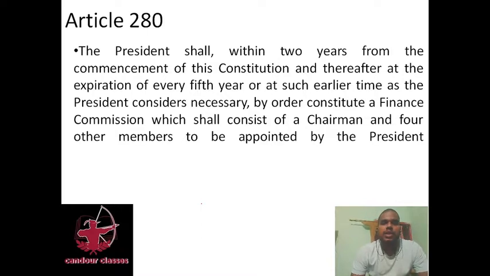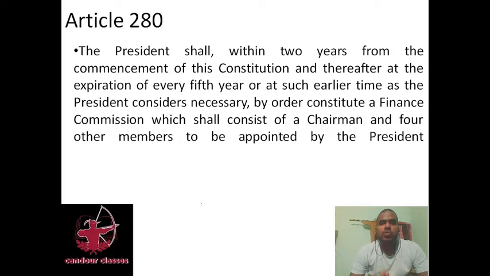The President shall within 2 years from the commencement of the Constitution and thereafter at the expiration of every fifth year, or at such earlier time as the President considers necessary, by order constitute a Finance Commission which shall consist of a chairman and 4 other members to be appointed by the President.